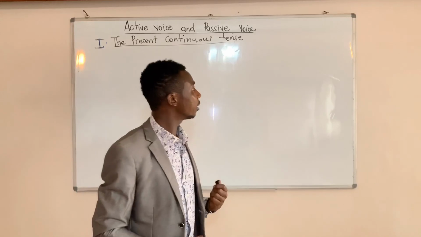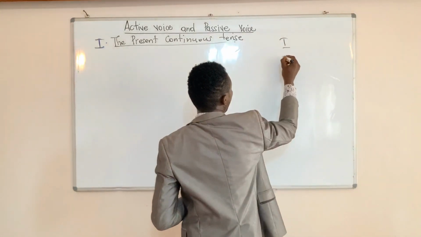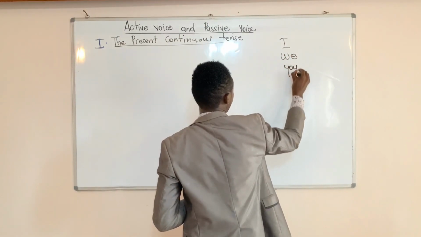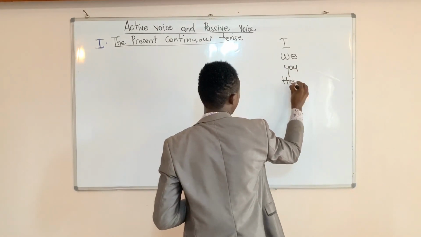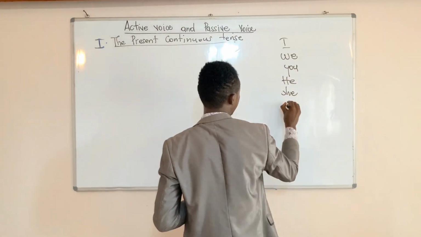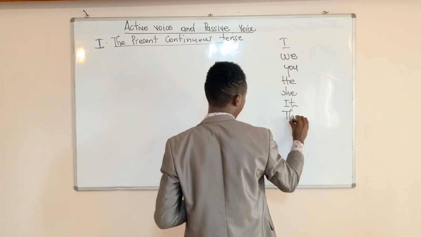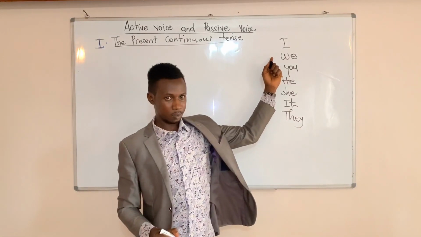Before we go ahead, here I'm going to put those personal pronouns. We have I, we, you, he, she, it, and they. We call them personal pronouns.